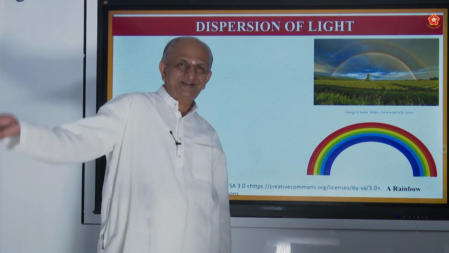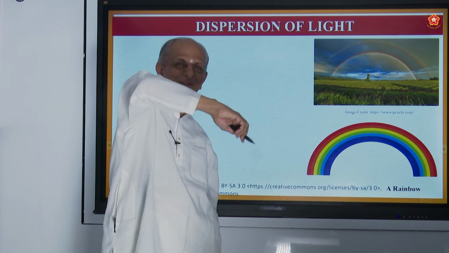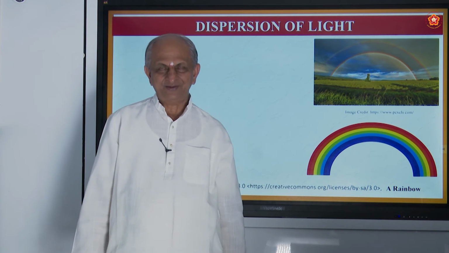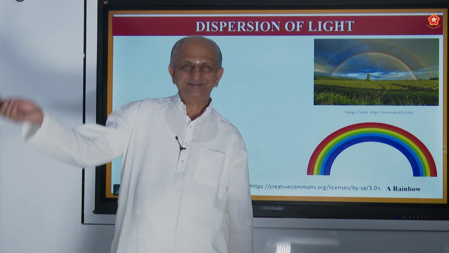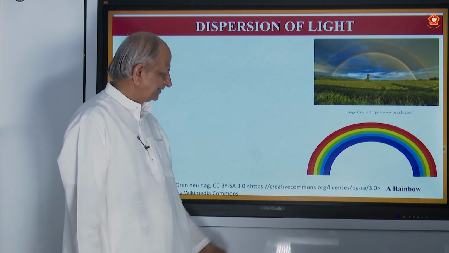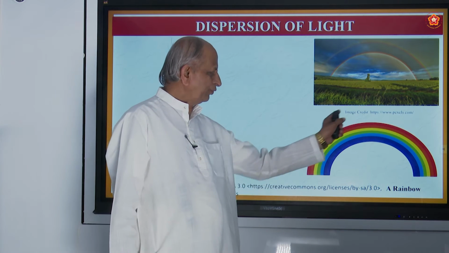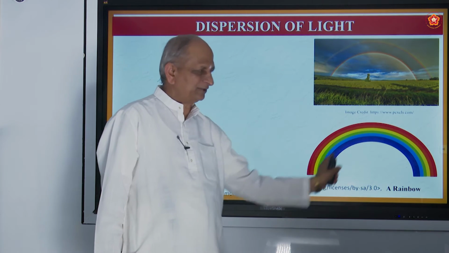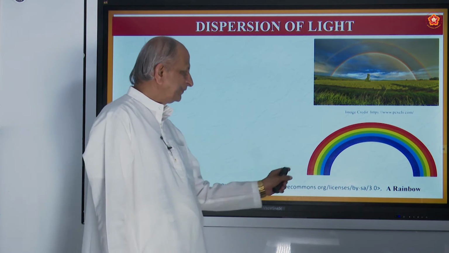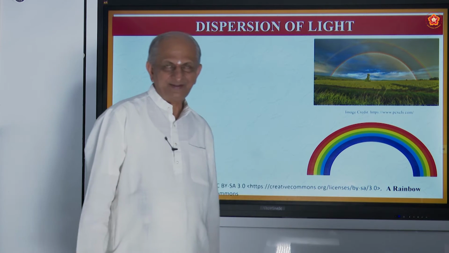Because the hemisphere that you see with our eyes, the space around us, is hemispherical in nature. That's why whatever image is formed will be hemispherical. That's why it is bent like this.